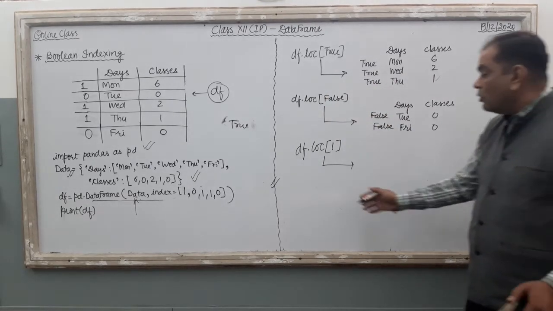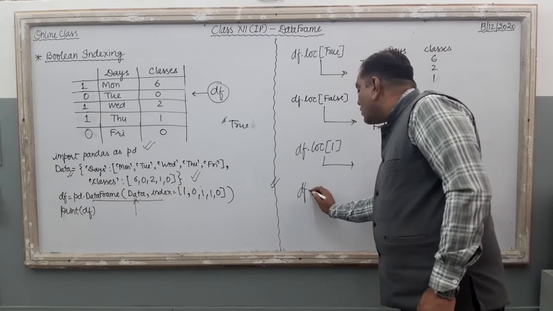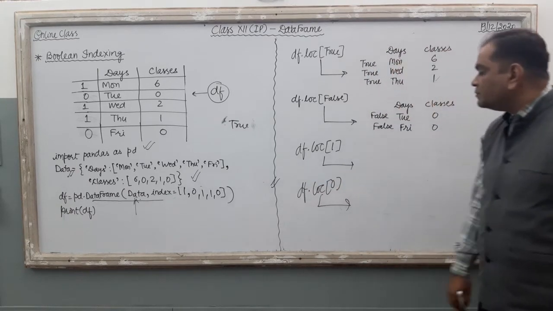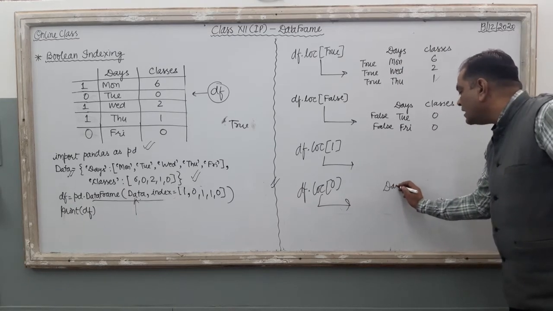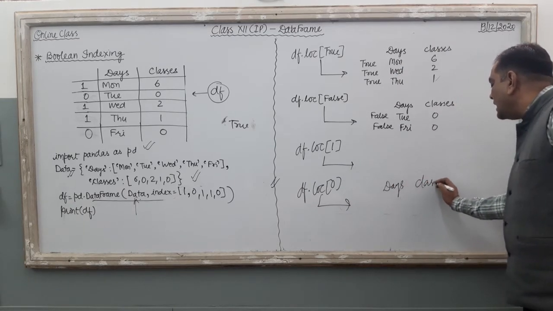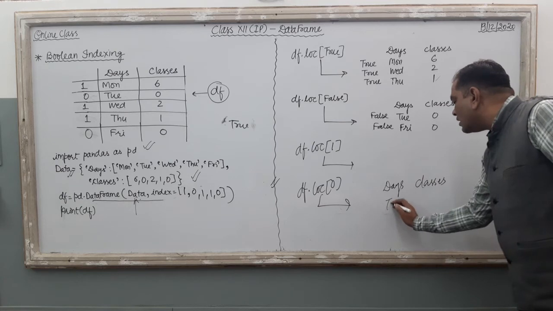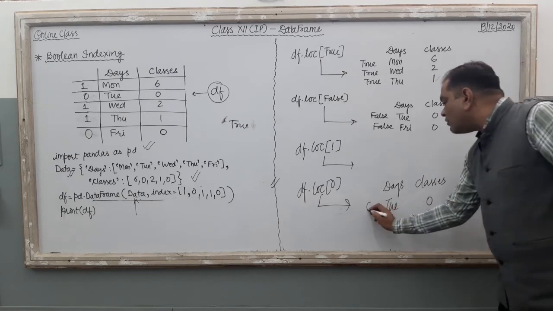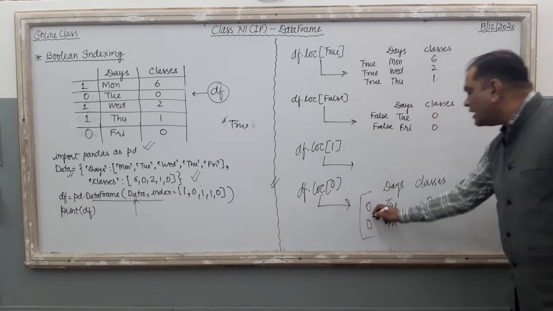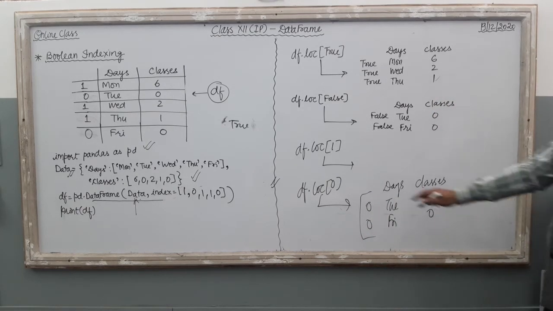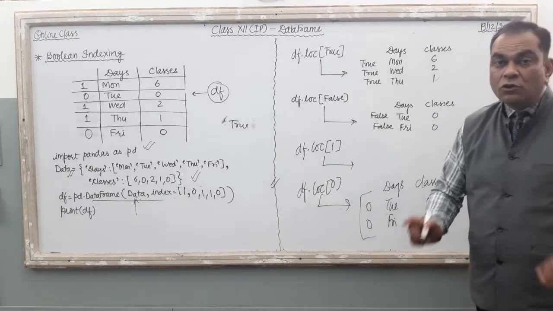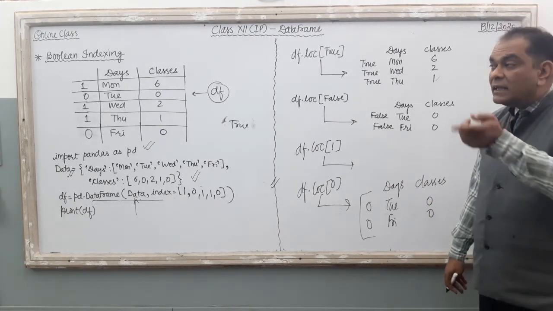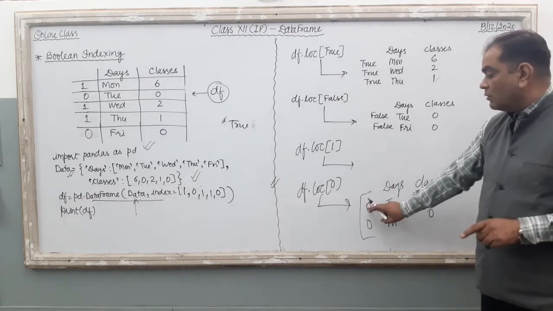If I want to know the records related to the False value, I just supply df.loc[0]. So what result will come in front of me? Let's check: in the days column, the classes are there. True for Tuesday, Friday classes 0 0, and just see what the index name is. df.loc[0]: the computer will filter those records from the data frame where the index name is 0, right?